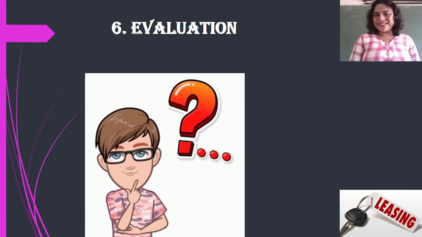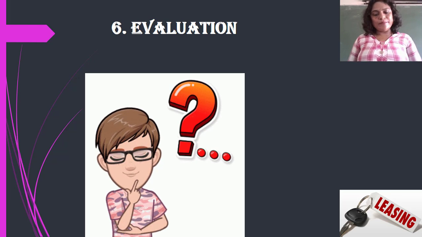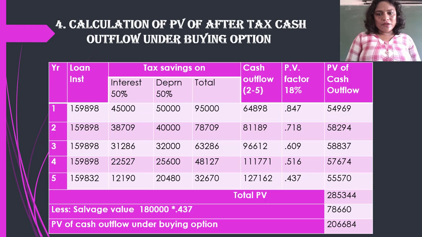Now what we are going to do? We will evaluate. We are going to check under the lease option how much is the cash outflow from the company, versus if instead of taking the asset on lease we buy it. We'll go back and check it quickly.